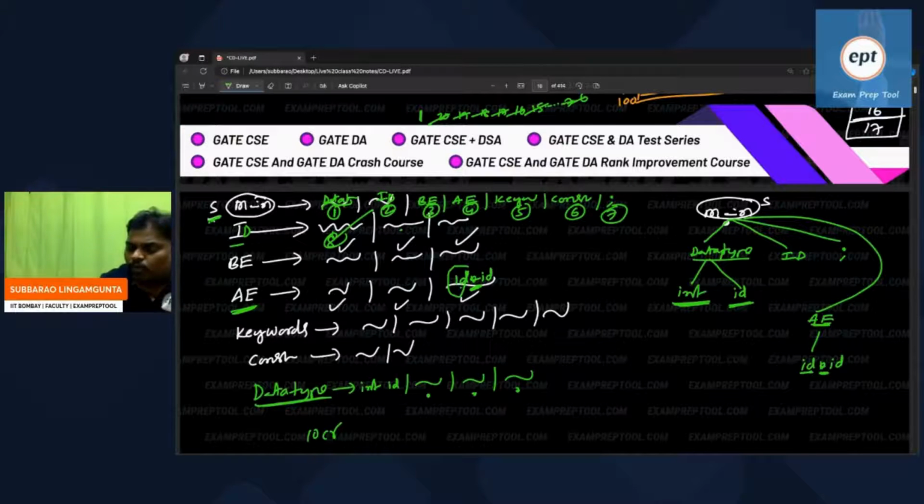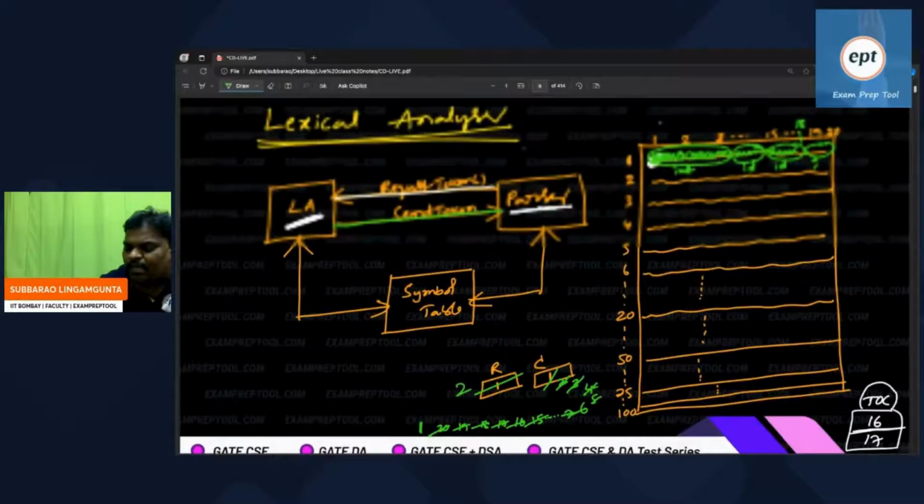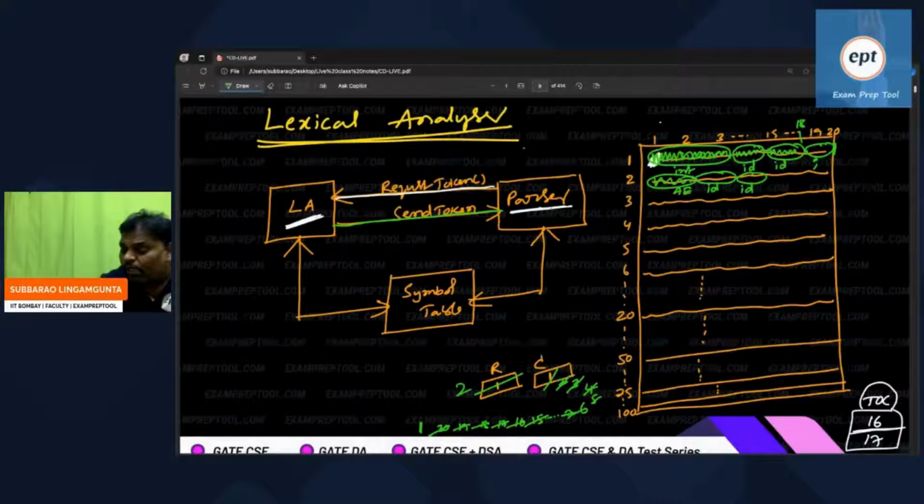So the parser will request the lexical analyzer, "Hello lexical analyzer, please give a token," so that out of 10 crore productions, I can decide which one to take. I can take any of them, but I have doubt, because I don't know which one is suitable for this program. Please give a token. Then the lexical analyzer will read the program